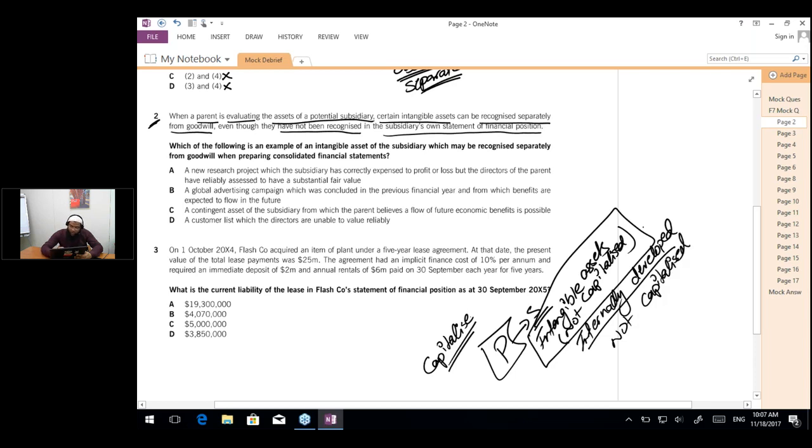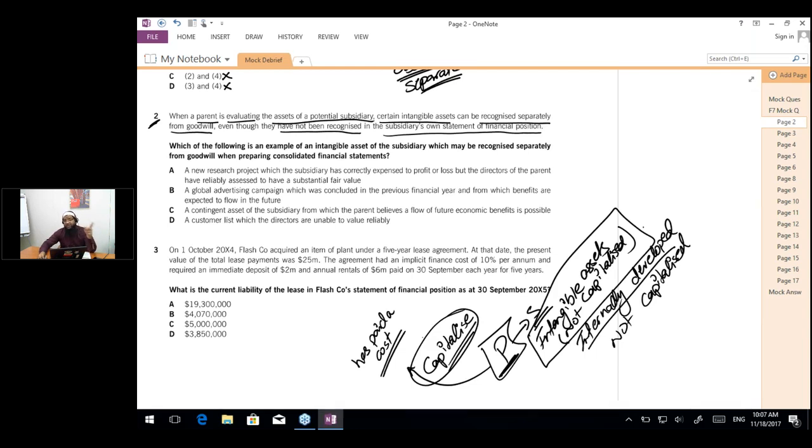But when the parent acquires them, the parent has actually paid a cost to acquire them. Therefore, the parent would recognize them and capitalize them as an asset separately. Because for the parent, that is not internally developed, that is a purchased intangible asset. So that is why we capitalize it as an intangible asset. So it is necessary to meet the criteria of IAS 38 even in case of the parent.